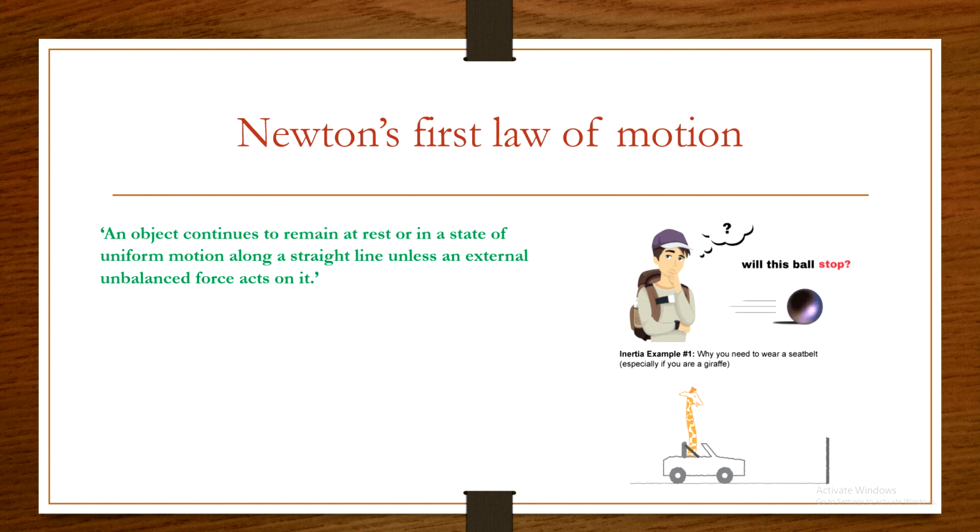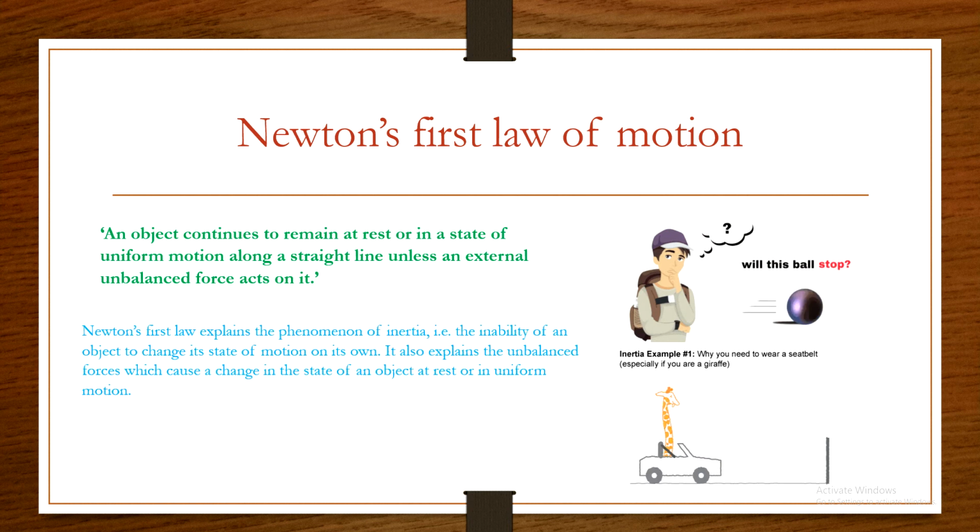Okay, so this happens because of Newton's first law of motion. That means an object continues to remain at rest or in a state of uniform motion along a straight line unless an external unbalanced force acts on it.